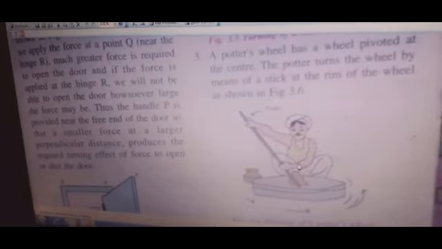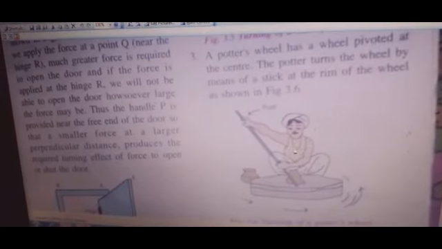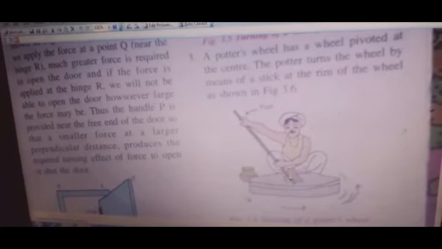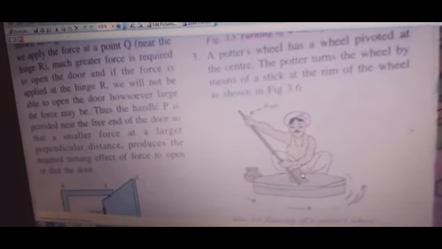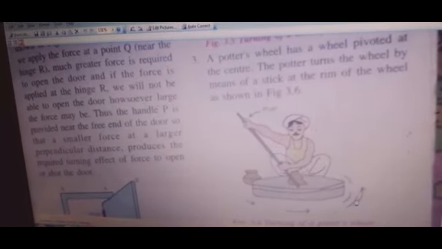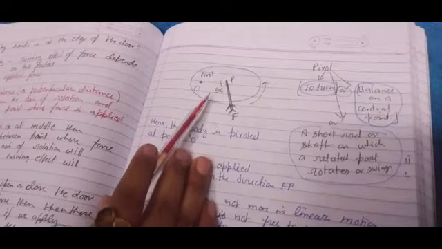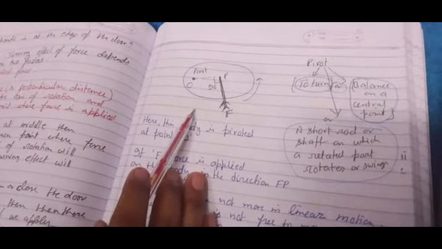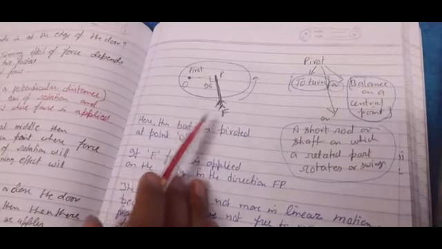Okay children, or if you will see the potter, he pushes its wheel with the help of a stick. Okay, he puts all the soil clay here, and then he tries to rotate it, that you can see with the help of the arrow diagram. So keep both the examples in your mind, as I have shown you two diagrams. One is your hand floor grinder and the other is your potter's wheel.